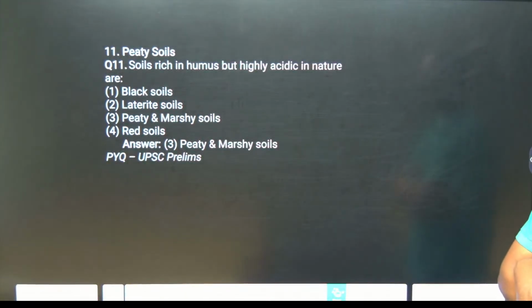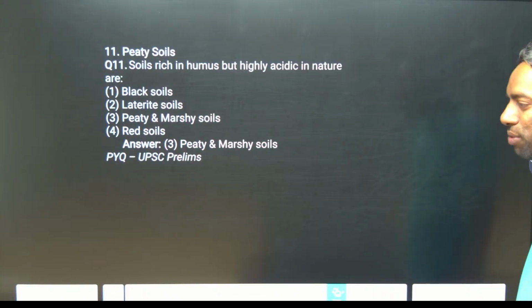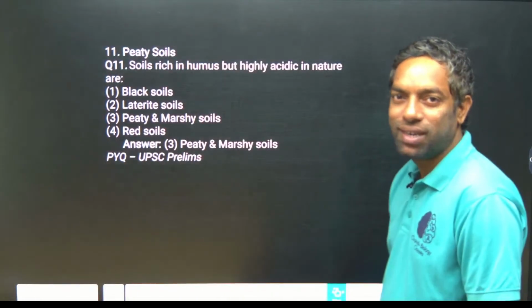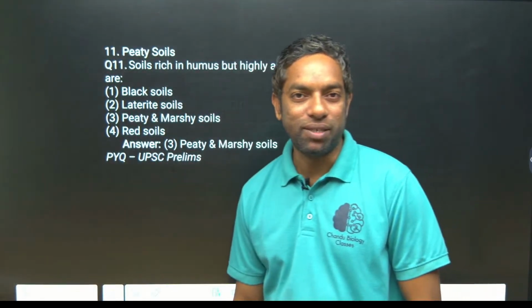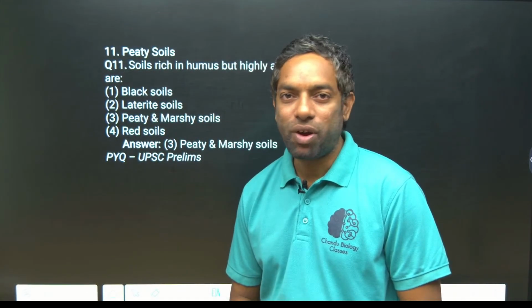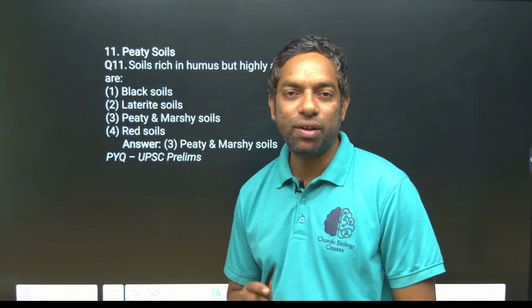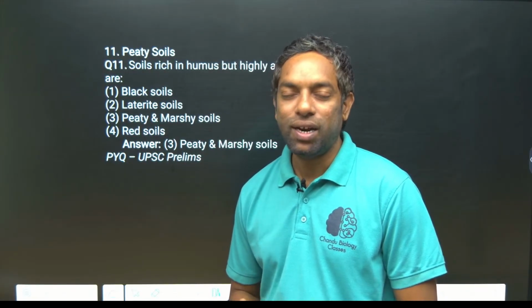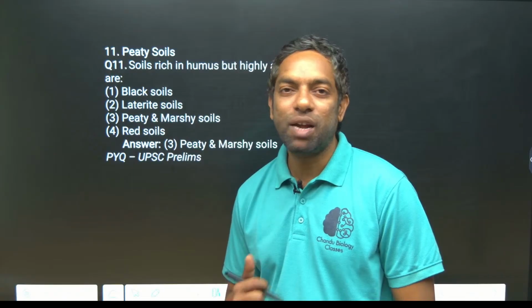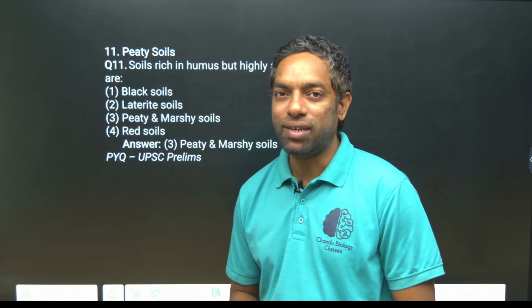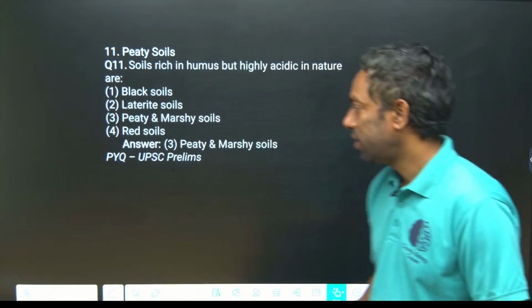Peaty and marshy soil is rich in humus but highly acidic in nature. Humus is nothing but the fossil of nitrogenous matter. Nitrogenous waste fossils create humus, guys. Mainly carbonic waste turns into acid, right? Acidic in nature.